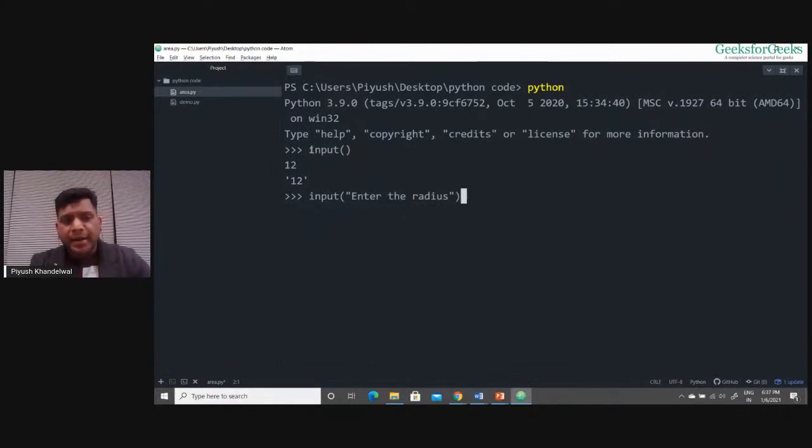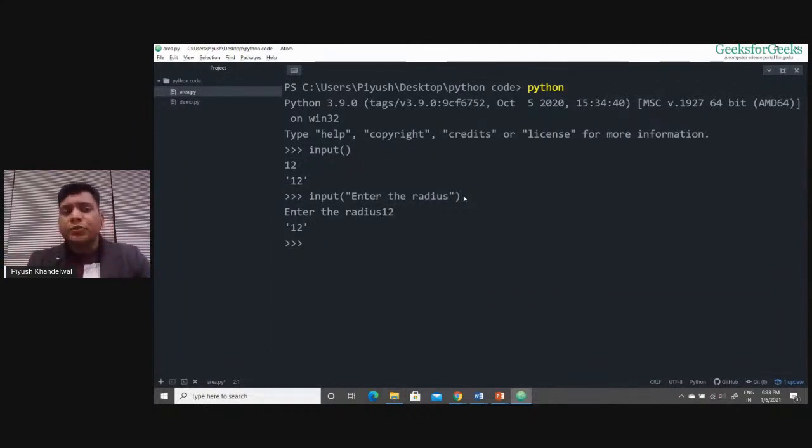see here, in the first input function I didn't pass anything. It was just waiting for me. In this second input function, I passed the message, right? So now if I press enter, it has first printed the message and now it is waiting for me to give some input. By this message, I am aware that I have to enter the value of radius. Now if I enter 12, it takes this 12 as input.